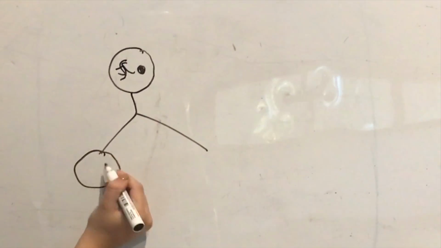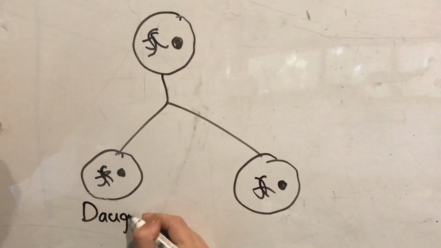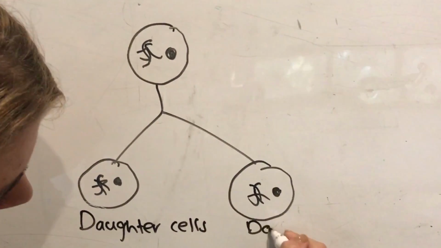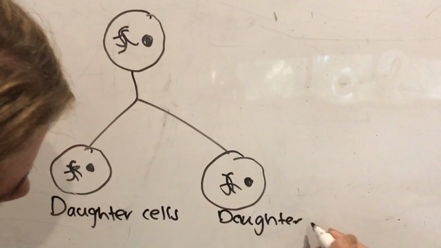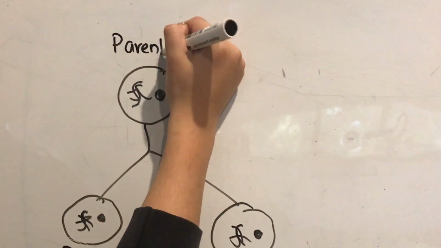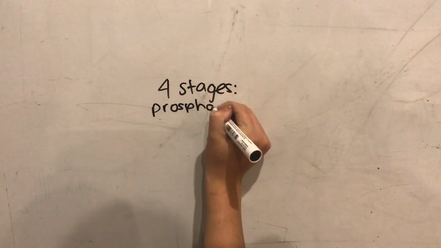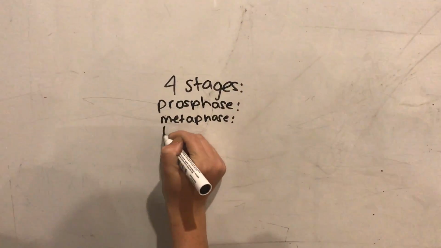Mitosis is a four-stage process where a single cell segregates its duplicated DNA and bisects its nucleus, resulting in two identical daughter cells, with each daughter cell consisting of the identical number of chromosomes and genetic content as the original parent cell. Mitosis consists of four basic phases: prophase, metaphase, anaphase, and telophase.